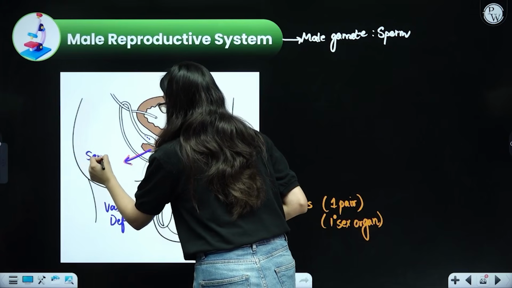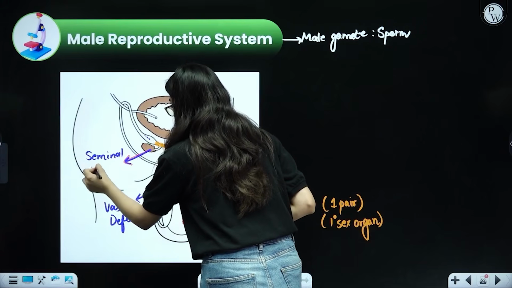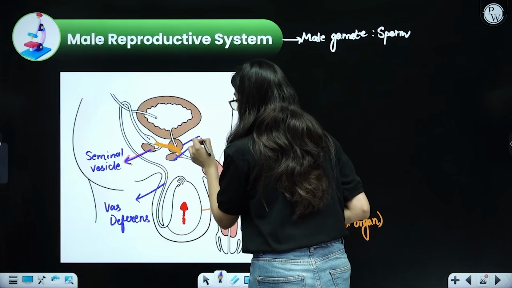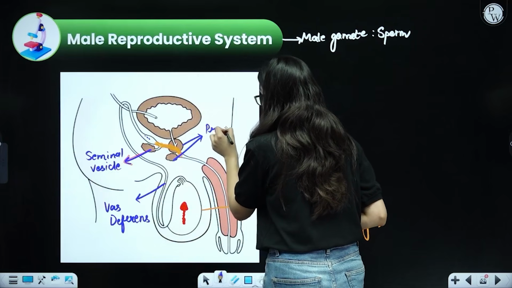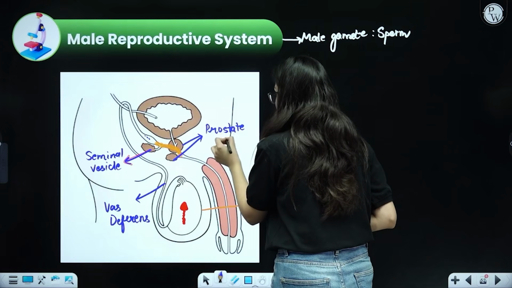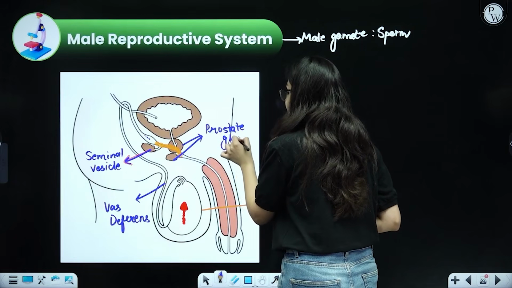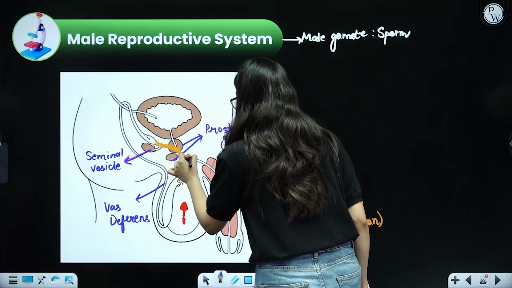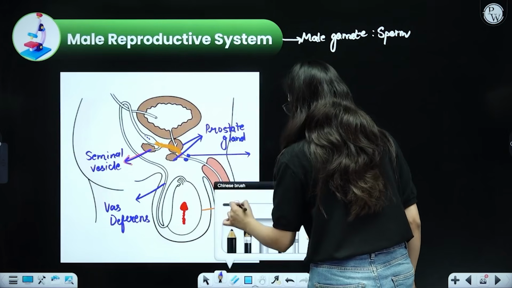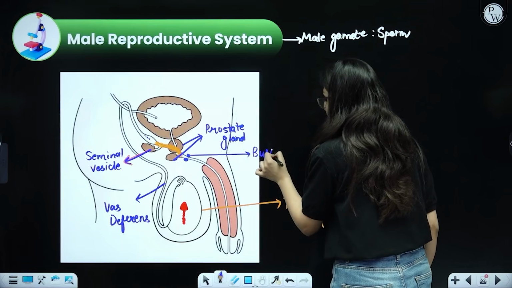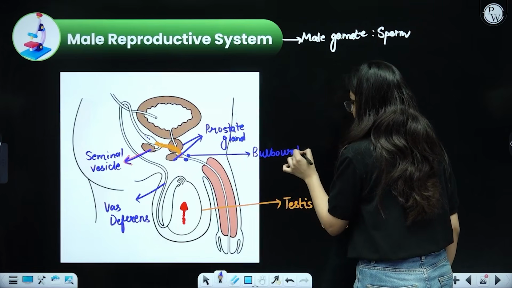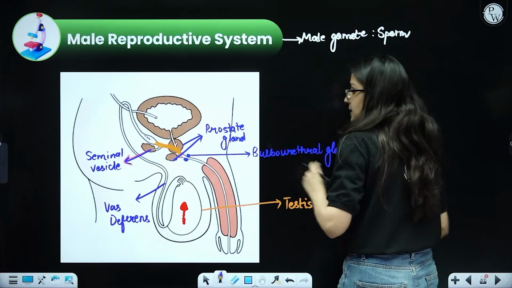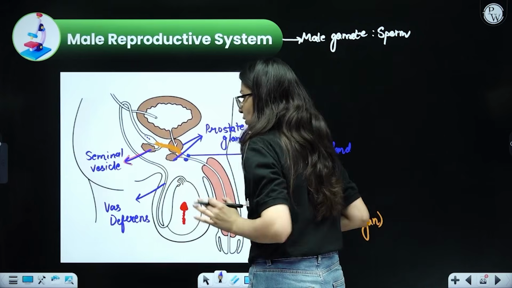This is a gland that produces the fluid. Okay, now I will tell you what the fluid is. Don't worry, this is the seminal vesicle. These glands are called the prostate gland. Okay, prostate gland. This is just one. Do you see two? It looks divided, but it is one. And then over here the other glands that are present are called bulbourethral glands. All these glands produce some kind of fluid and deposit it in this particular tube.